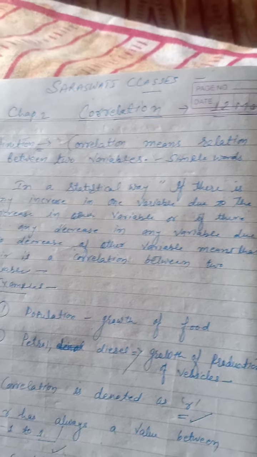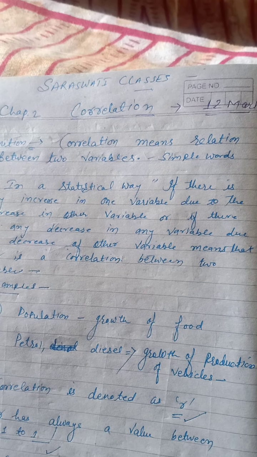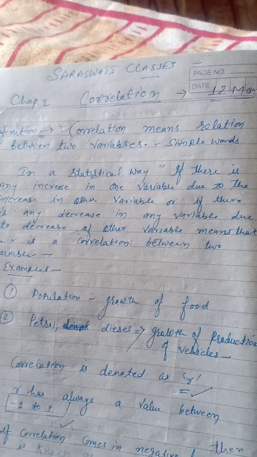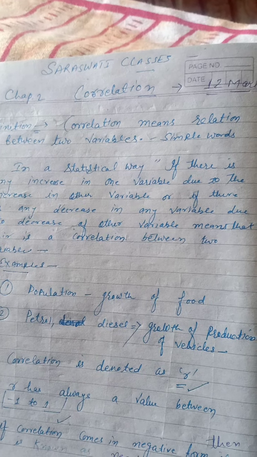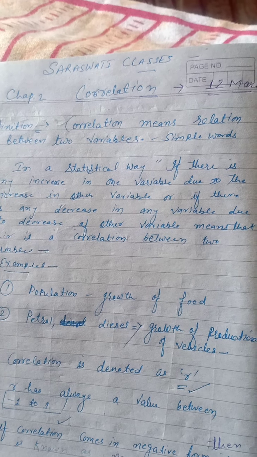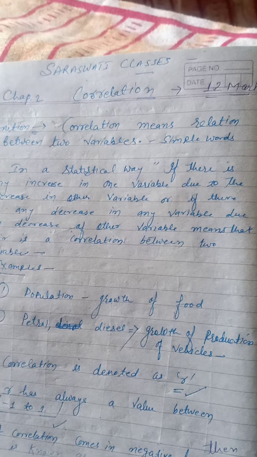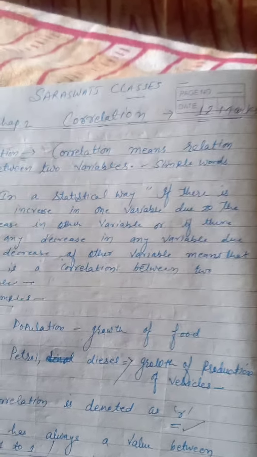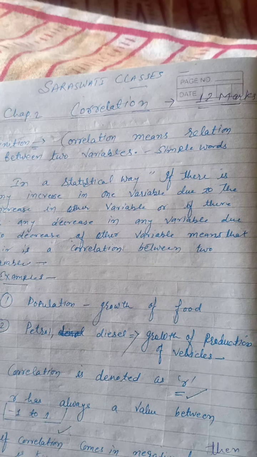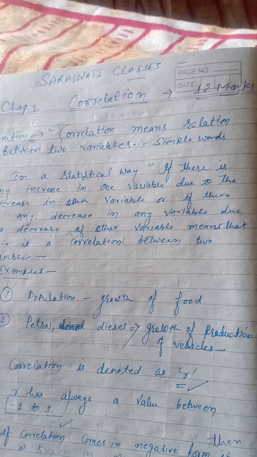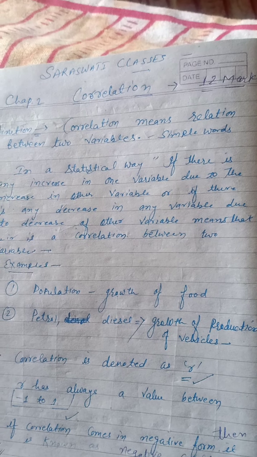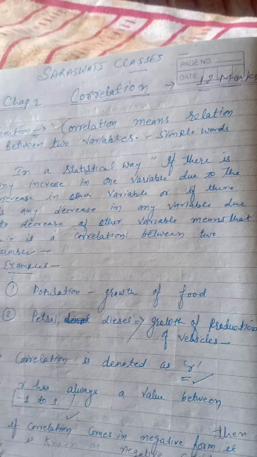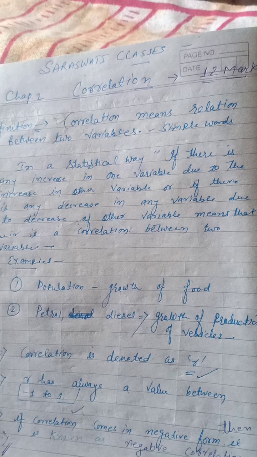Friends, in simple words, correlation means relation between two variables. Variables means what? Variables may be noted as x and y. In a statistical way, we can say that if there is any increase in one variable due to the increase in another variable, or if there is any decrease in one variable due to the decrease in another variable, it means there is a correlation between the two variables.